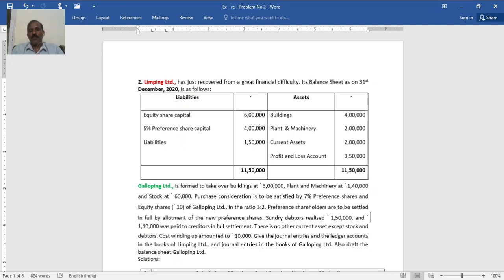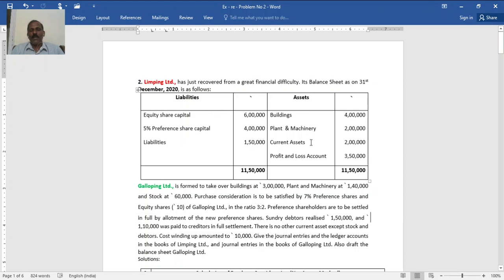Building 3 lakh, machinery 1 lakh 40,000, plus 60,000 is 5 lakh. Nothing is said about liabilities. Oh, sorry, it is said liabilities are paid, so not taken over. Total assets, agreed value 5 lakh, liabilities nil. So 5 lakh will be the amount of purchase consideration.